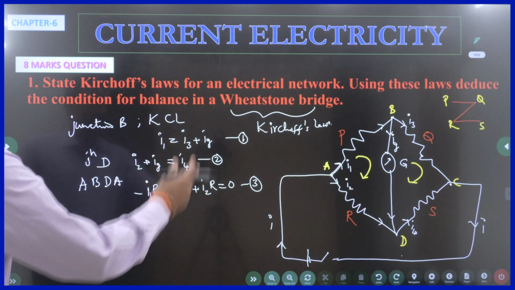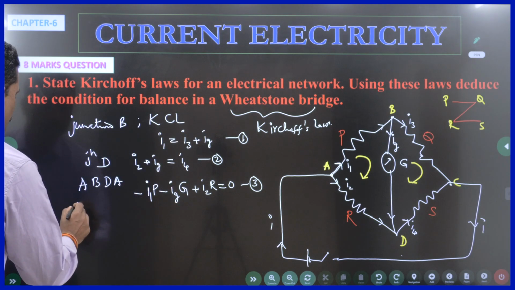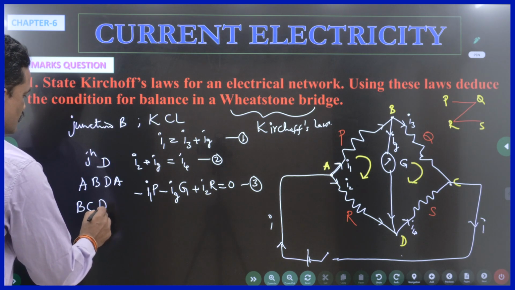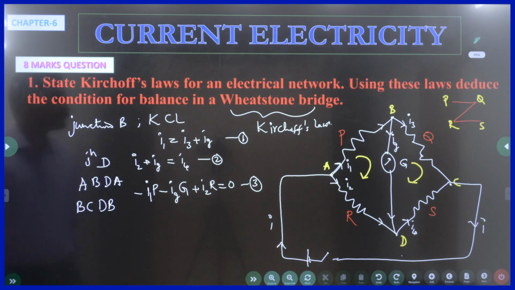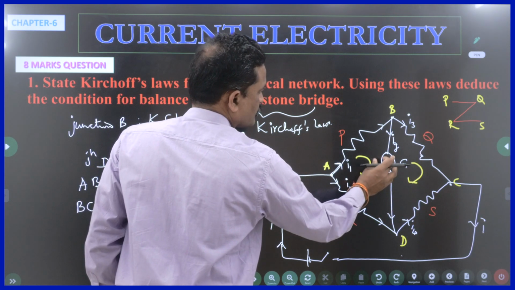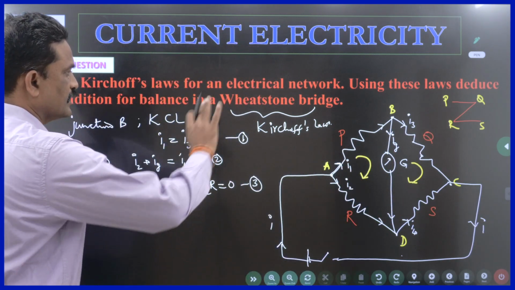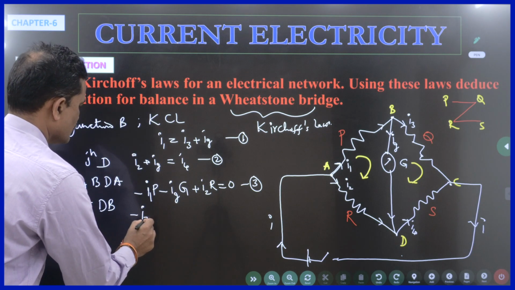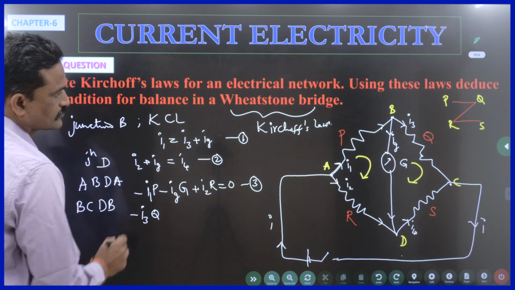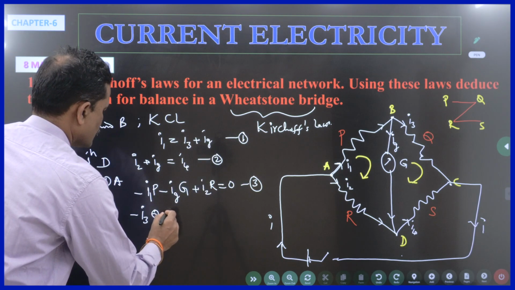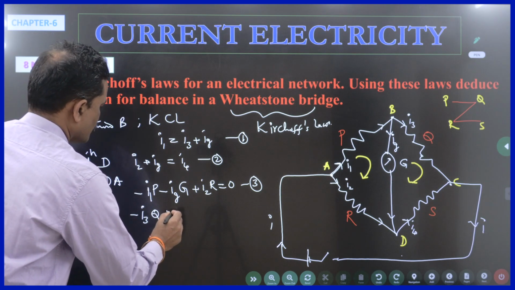I am choosing the second loop. The second loop is B, C, D, B. So this is one potential drop, second potential drop, third potential drop. So directions are same. I have to take minus I3Q. Next one, directions are opposite. I have to take plus I4S.